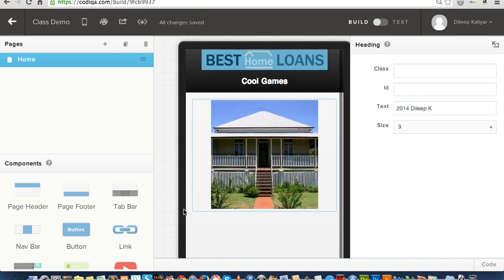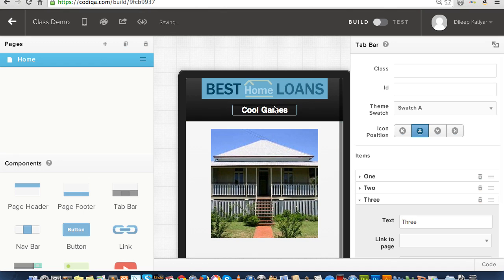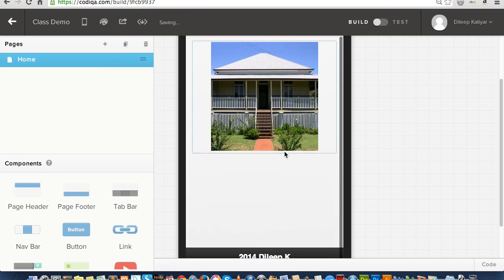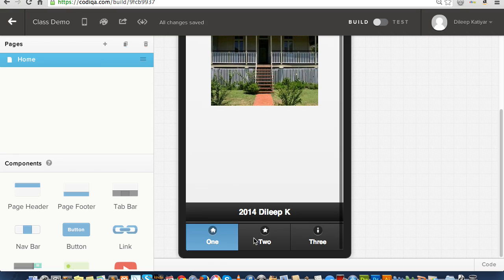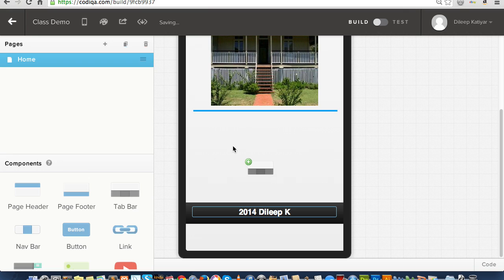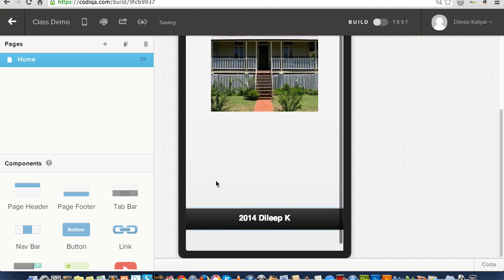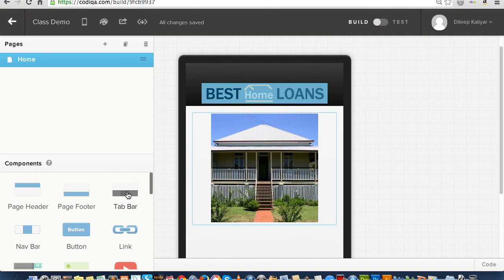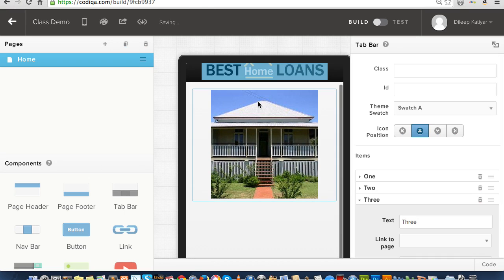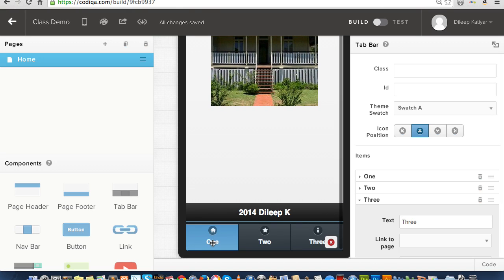If I wanted some buttons, I could put a tab bar, probably in the header. It doesn't like tab bars in the header. Oh, it's actually dropped the tab bars in the footer. Let me delete it and let me see where all I can put a tab bar. Okay, so the tab. No, I'm trying to see whether I can get a tab in the header, that's all.